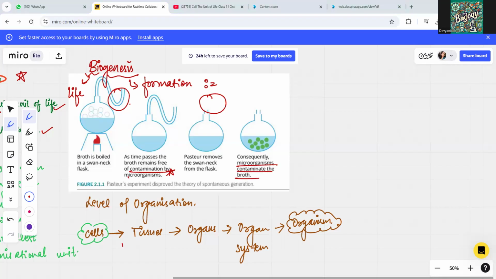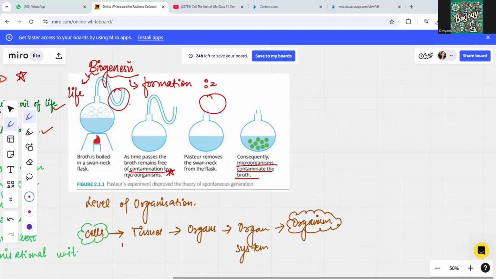Each flask had a swan neck to prevent contamination in the air from reaching the broth. At this point, no microorganisms grew in either of the flasks, right? But when the swan neck was broken on one flask and the broth was exposed to air, which has moisture, the microorganisms started to grow in it. The unbroken flask remained free of microorganisms.